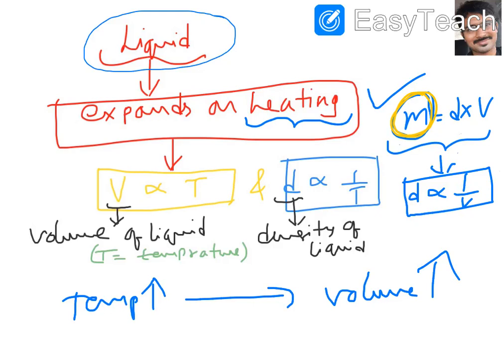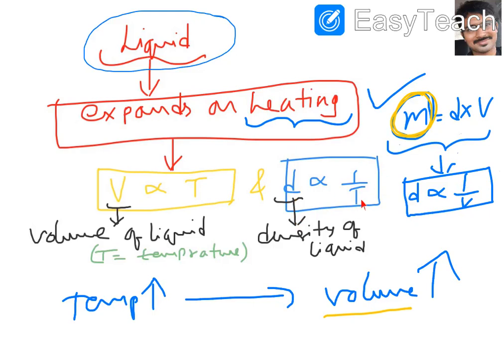Now when temperature increases, volume increases. And when temperature decreases, volume decreases. But for density, what do we observe?